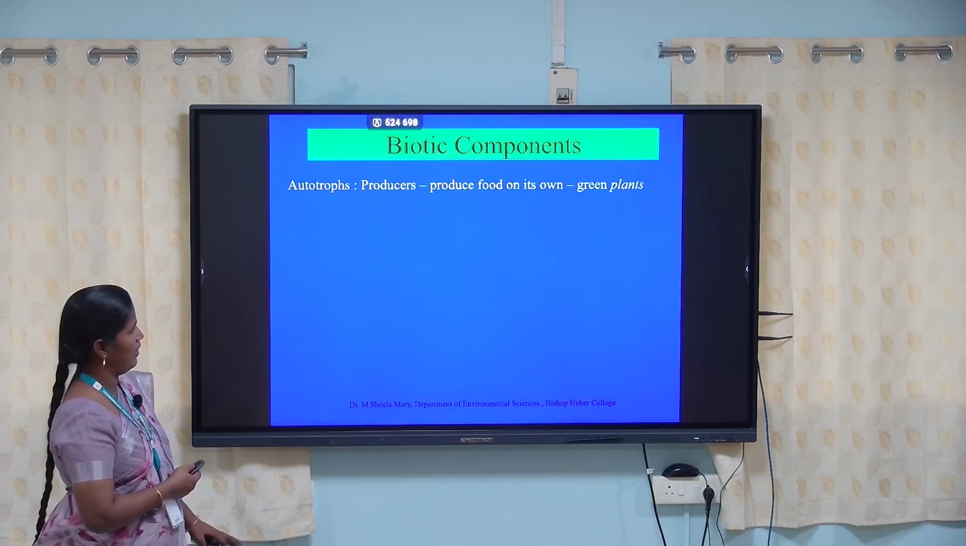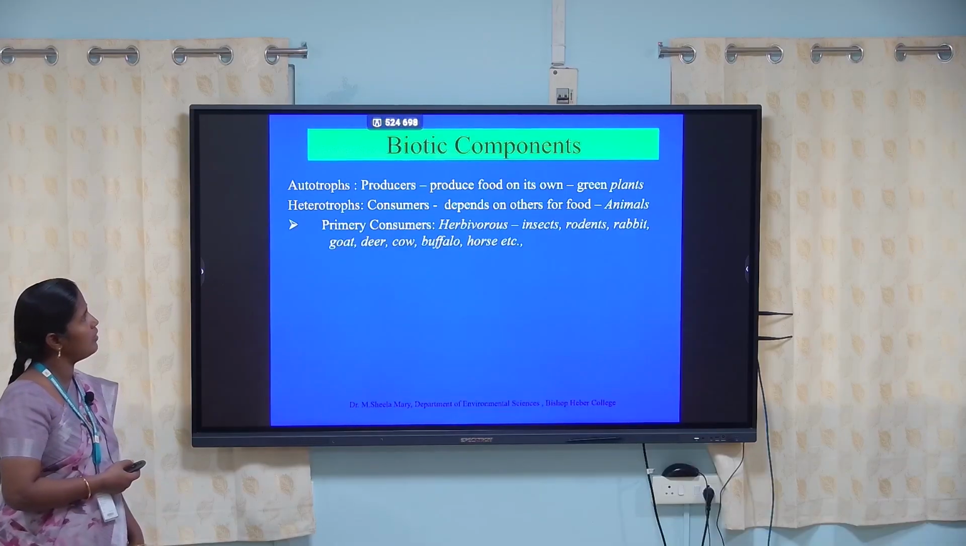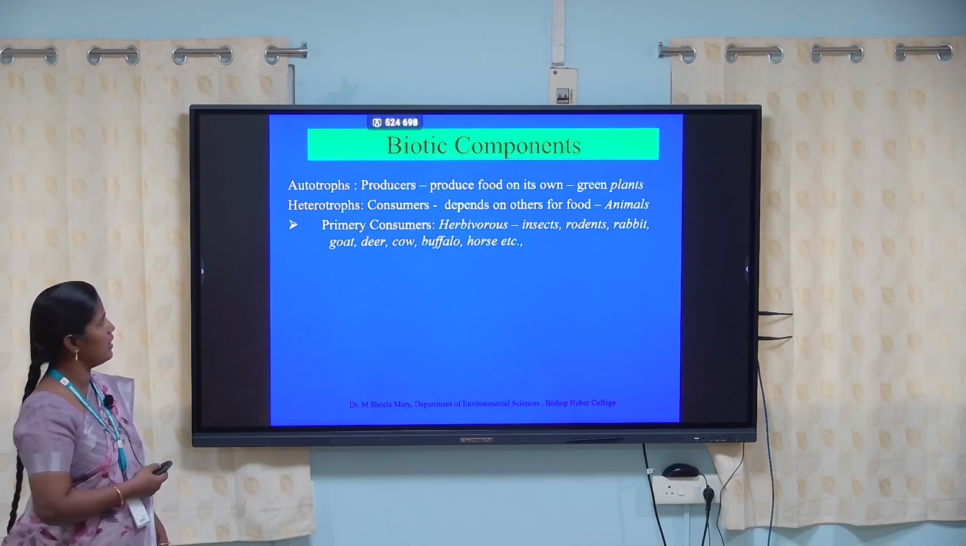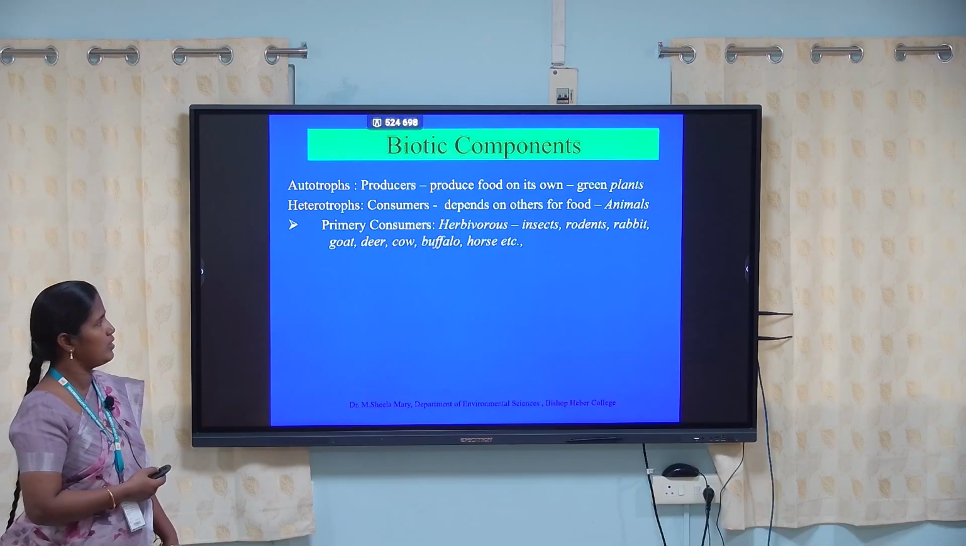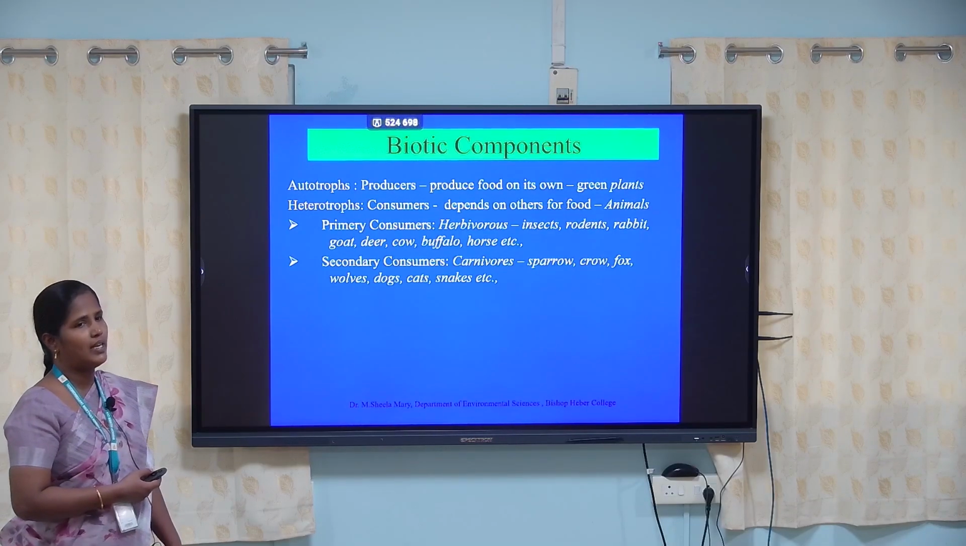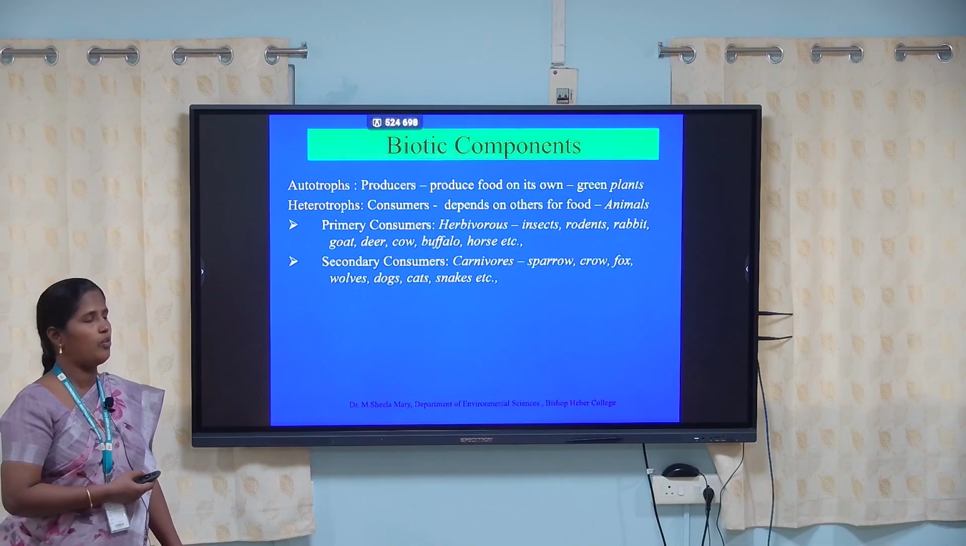This slide shows the details about the biotic components. Autotrophs means producers, which can produce food on their own, especially the green plants. Because green plants have chlorophyll, they can do photosynthesis.